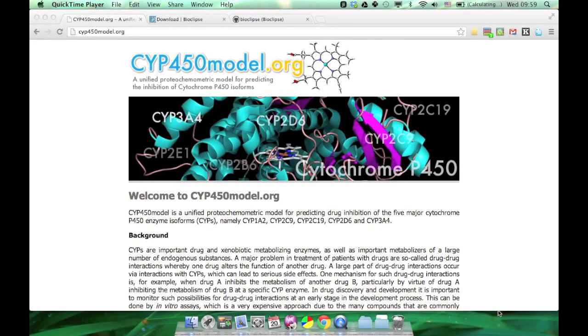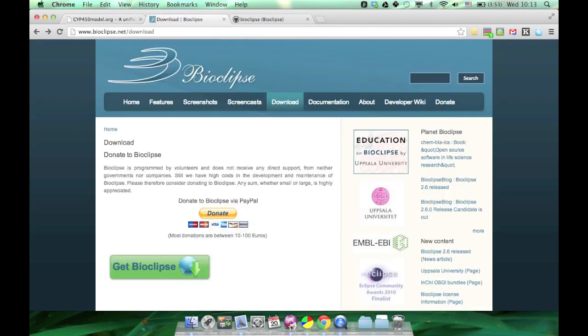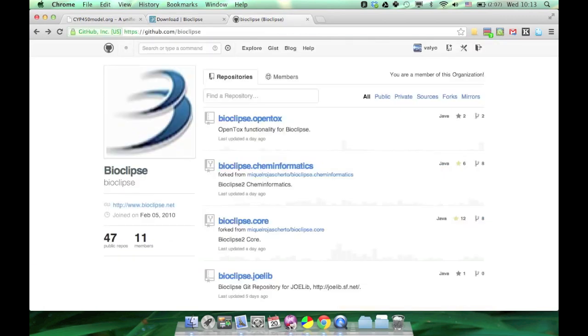Today I'll show you how to install and use the CYP450 protogeometrics model in Bioclipse 2.6. Bioclipse is a free and open source workbench for life sciences. The latest 2.6 version can be downloaded from bioclipse.net and the source code is available at github.com/bioclipse.